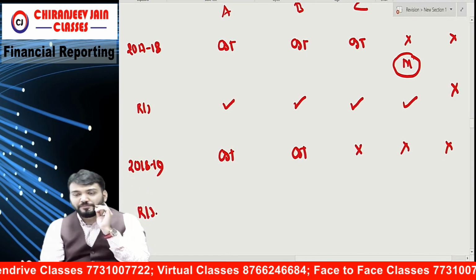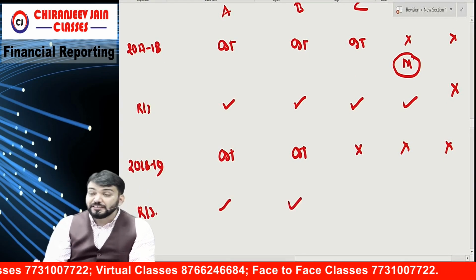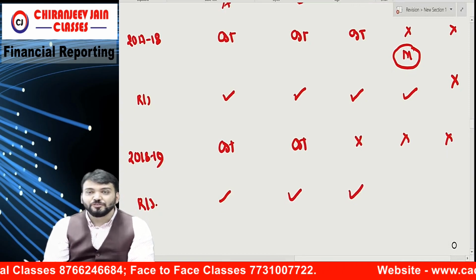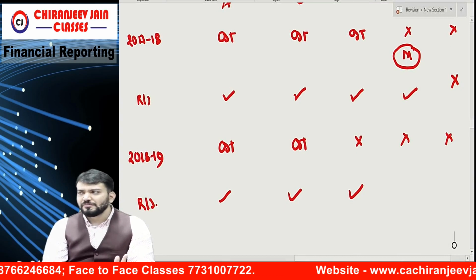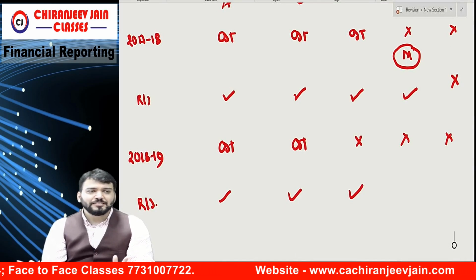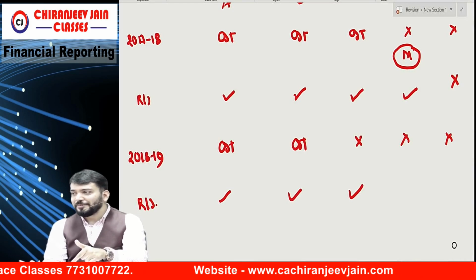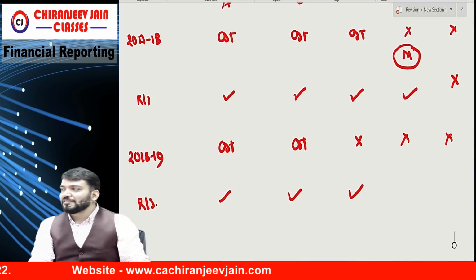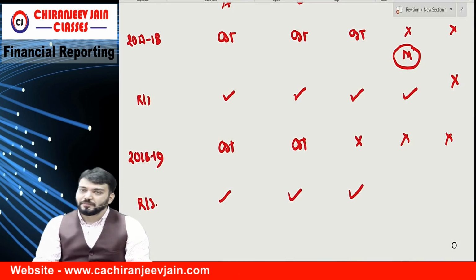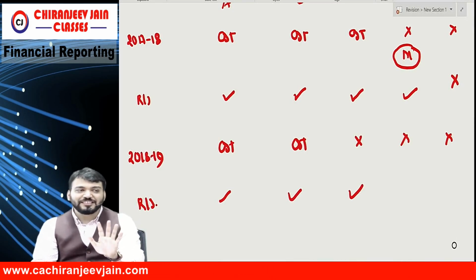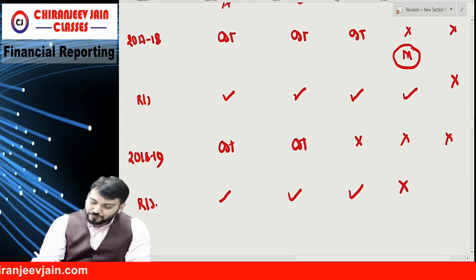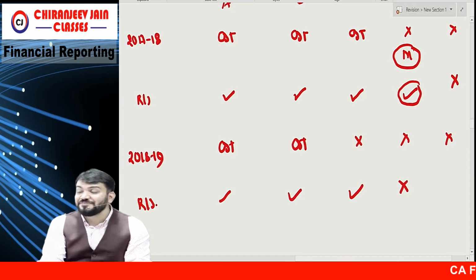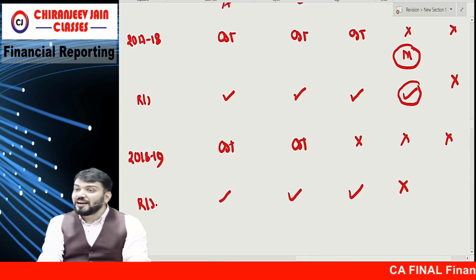Whether A is reportable? Yes. B, C, D? Someone is saying yes, someone is saying no. Understood why I have taken an example? With my example there will always be doubt, because I know wherever a student has doubt, someone is correct, someone is wrong. So it is no, because this was not reportable based on what? QT. Based on QT. Understood what I am saying?